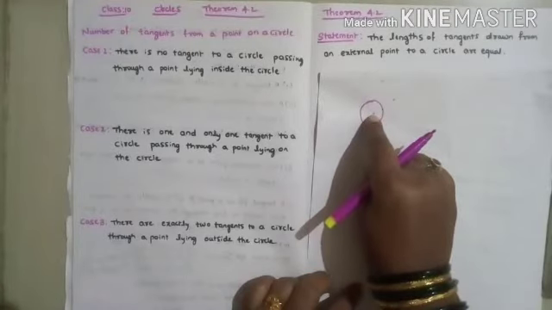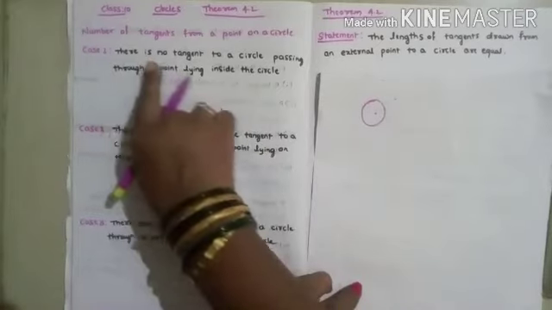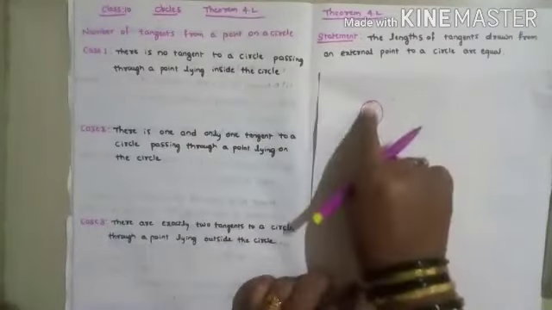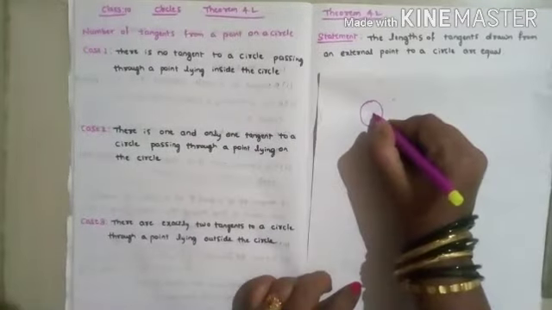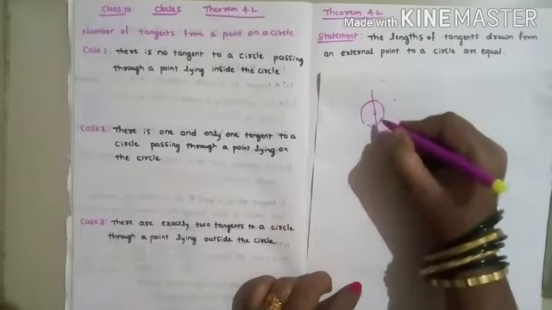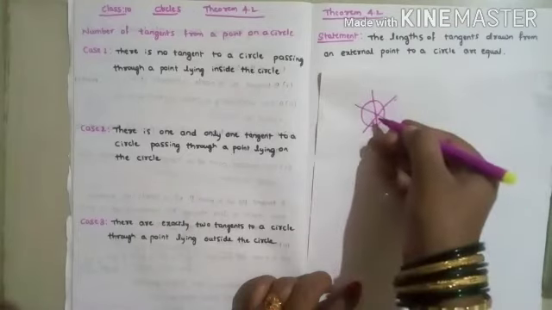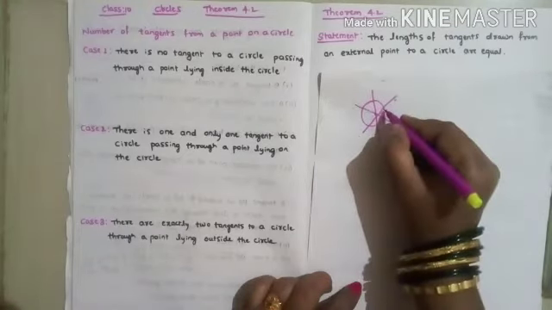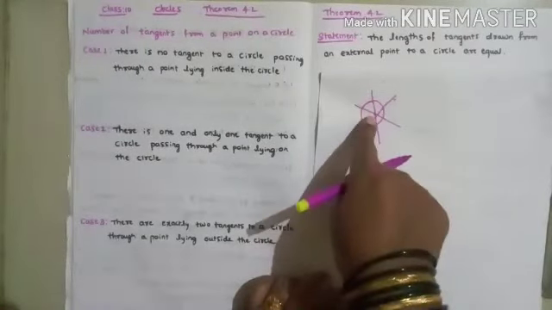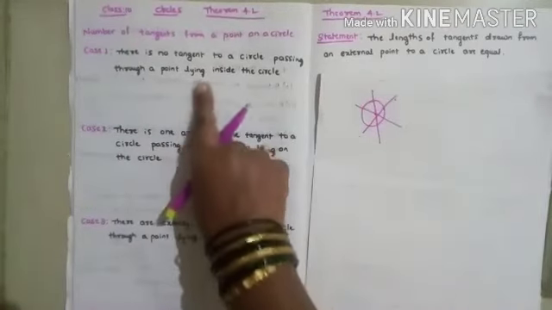is inside the circle, then how many tangents can you draw through this point? They are asking. First case is that only: there is no tangent to a circle passing through the point lying inside the circle. If you consider the point inside the circle, you can't draw any tangent to this circle through this point. So if you draw like this, this is not a tangent. Tangent means it should touch only one point of the circle. So it is passing through so many points of the circle, so it is not a tangent.